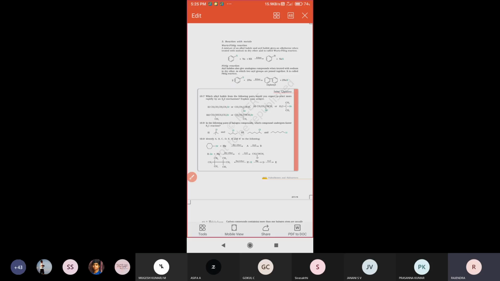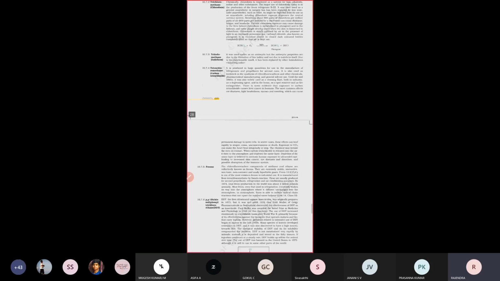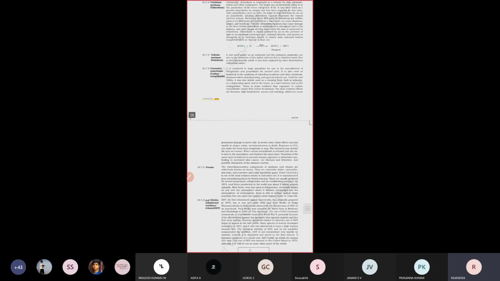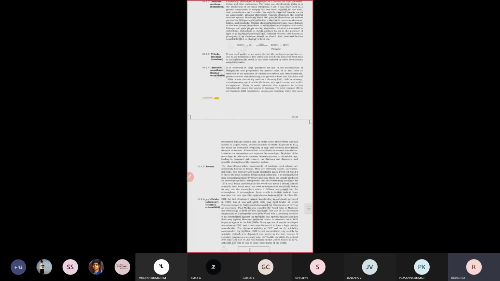So this is about that. Next one, the importance of polyhalogen compounds. The last concept, the importance and uses of aryl halides, we are going to see in tomorrow's class. Only a few uses are there. Tomorrow we will see the remaining importance, and most probably we will start a new lesson because time is very less. Right?